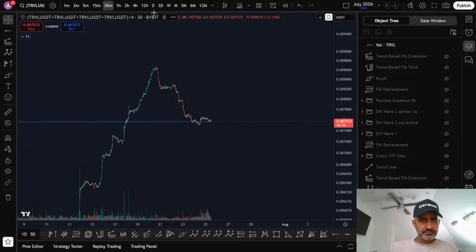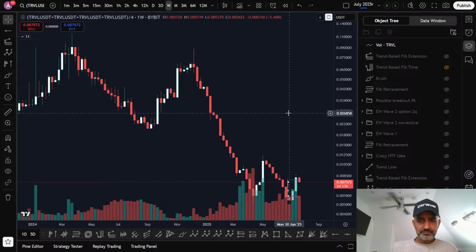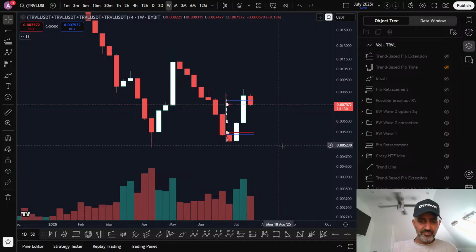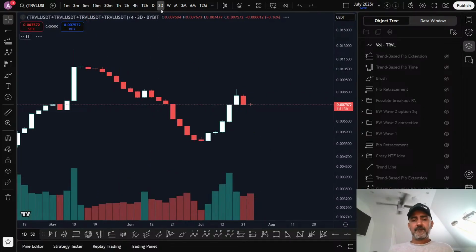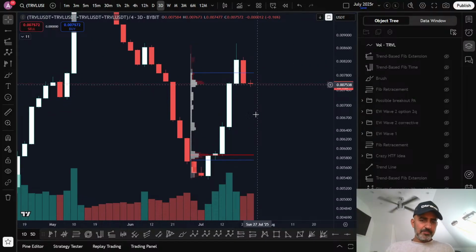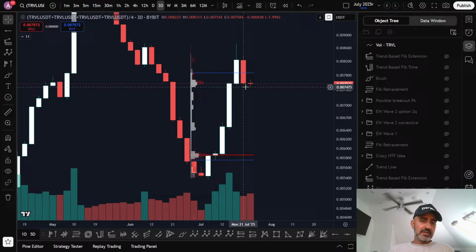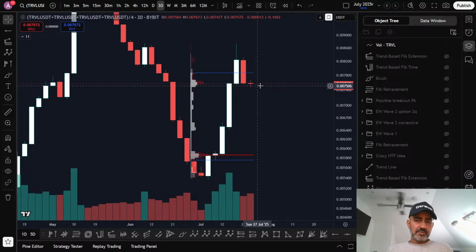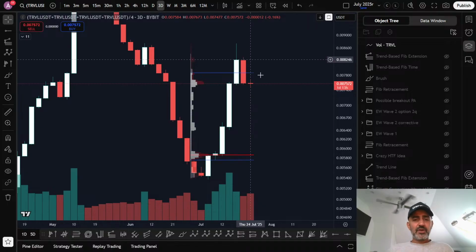Let me have a look at the weekly time frame. Getting a pullback, obviously. We've reversed that kind of bearish green candle. We've already put in more volume in the last 3 days than the previous 3-day candle. So this is important to see what happens, what kind of candle we get in the next 1.5 days. Ideally we just want to stay here, and then the next one we can reverse.